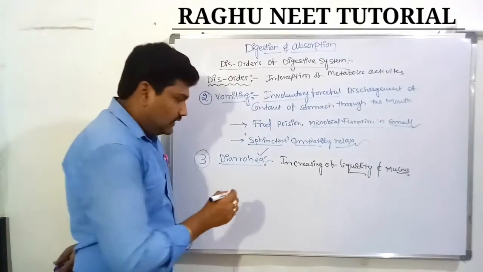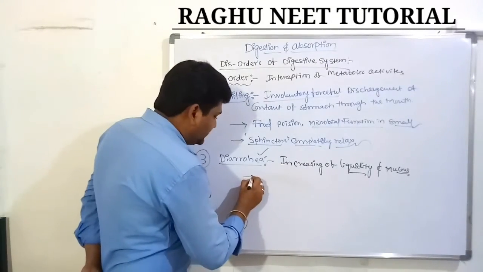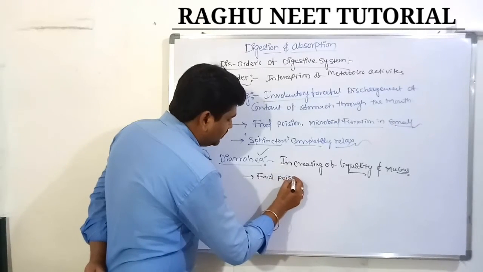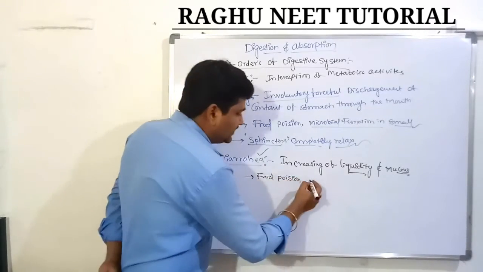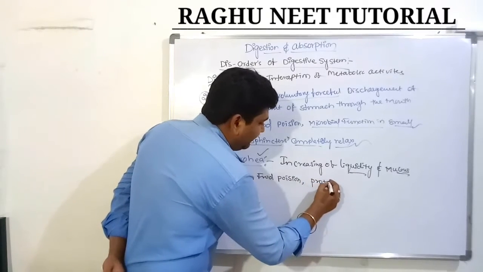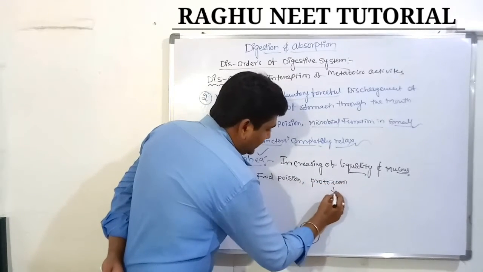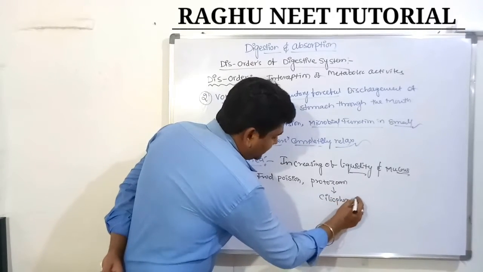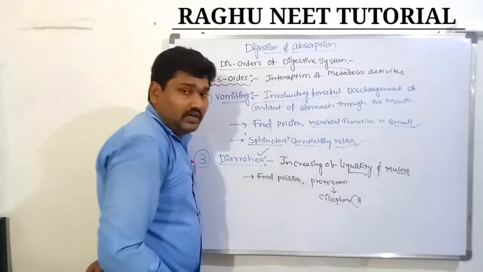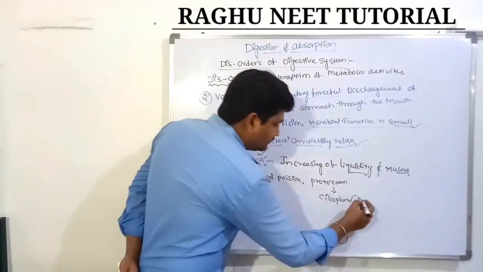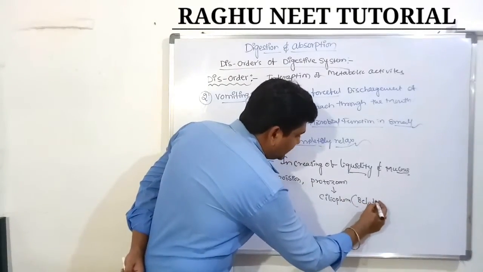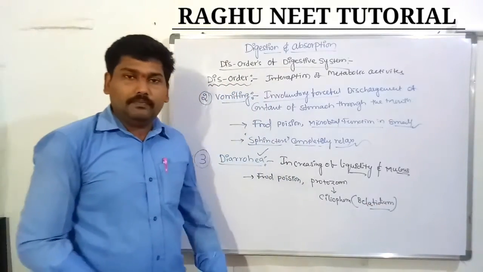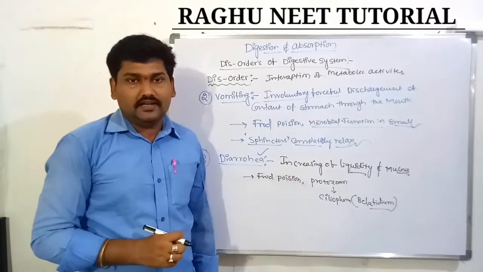Diarrhea is majorly caused by food poison and some protozoan effects, for example Balantidium coli. Balantidium coli is present in the large intestine region.